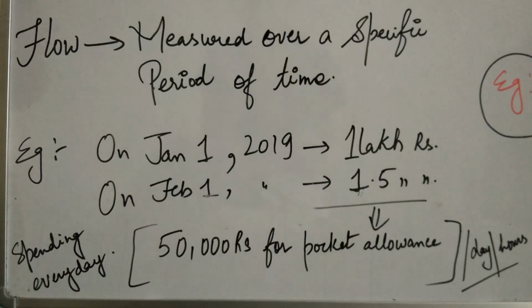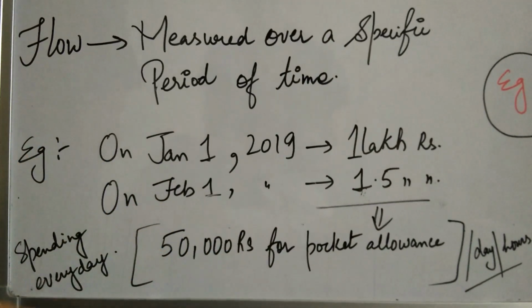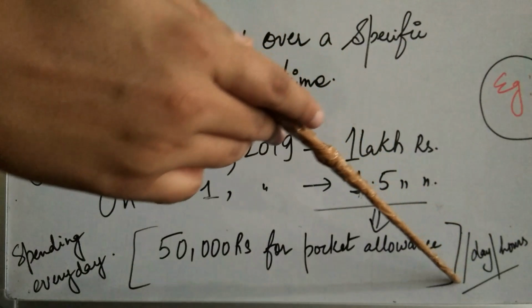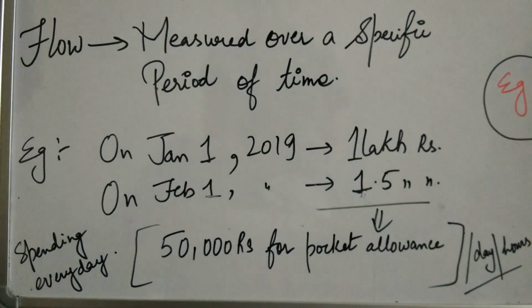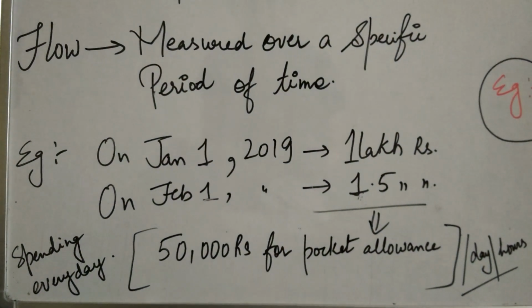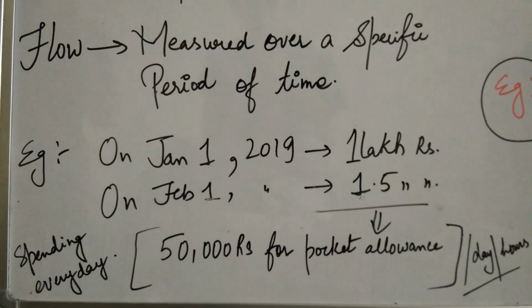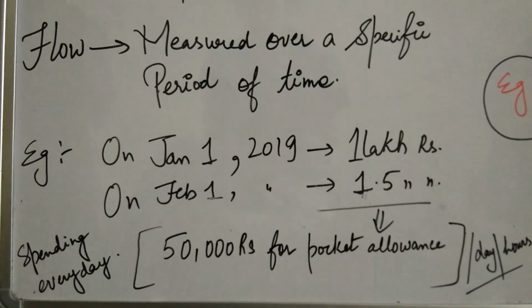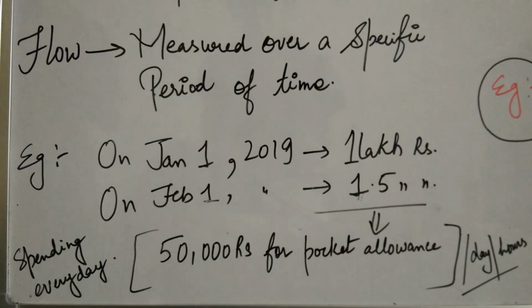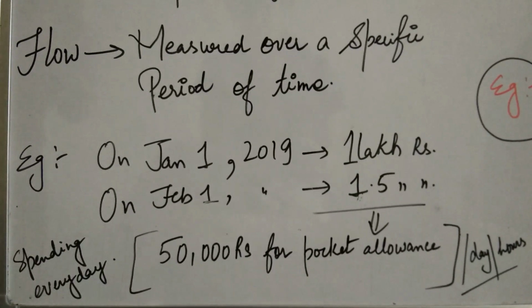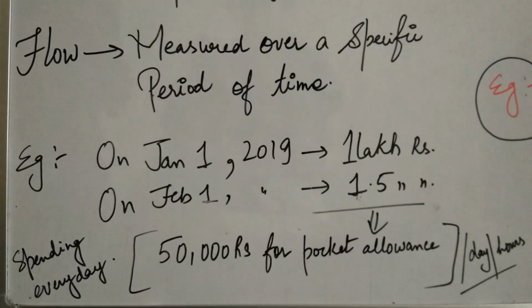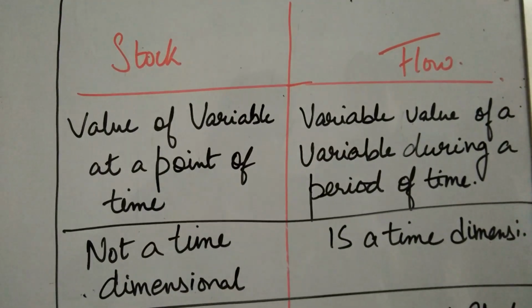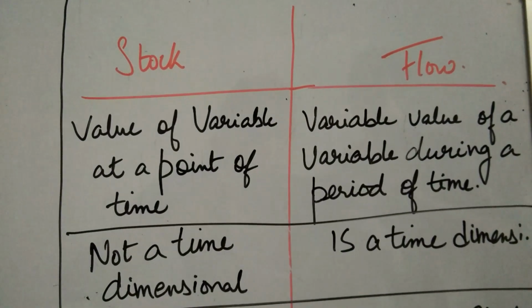Whereas if I get 50,000 rupees out of this 1.5 lakh as my pocket allowance per month, out of which how much I will be spending every day or per hour, that will be called the flow. I hope the concept of stock and flow is clear to you all. Now let's see the major differences between the two, and various examples that we can get in economics or as macro concepts.